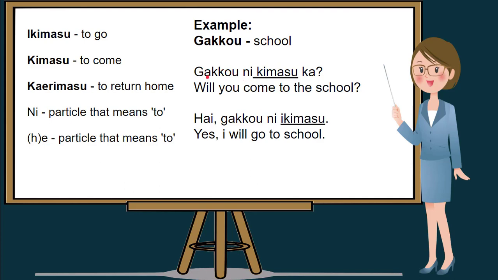Take note, gakko is school, ni, particle, which is to be used before the verb kimasu, and ka is the particle or a question particle. So in English, it means, will you come to the school?